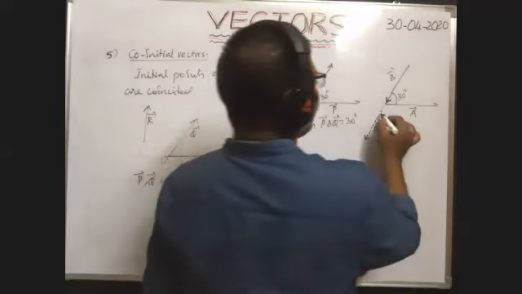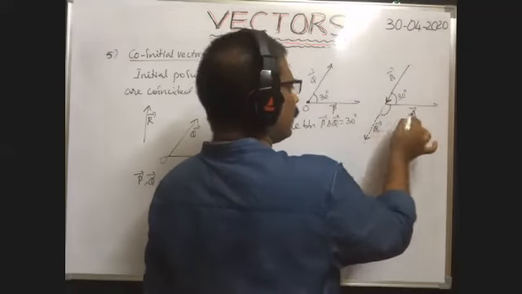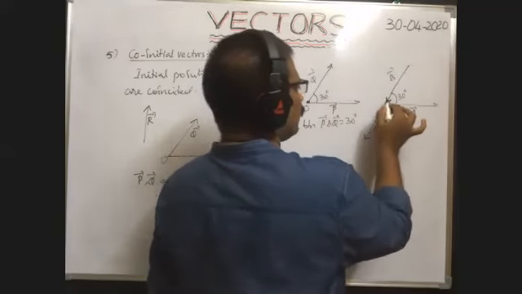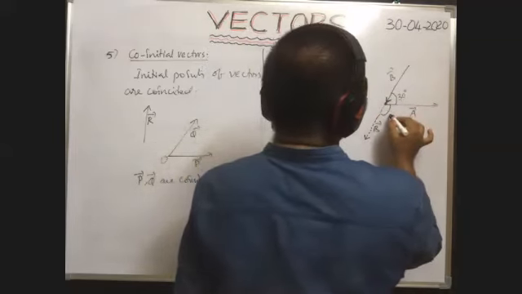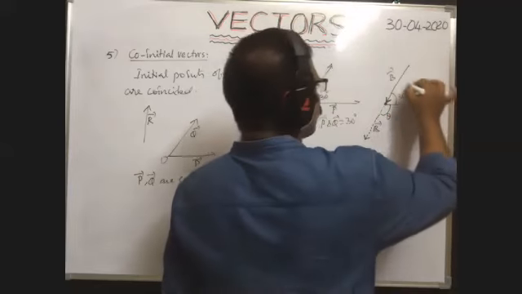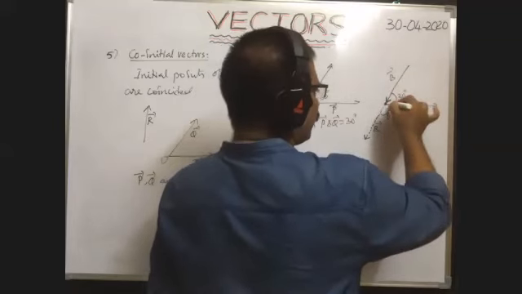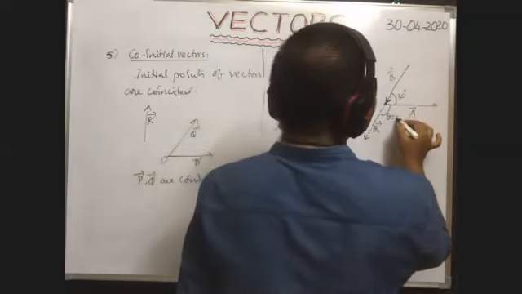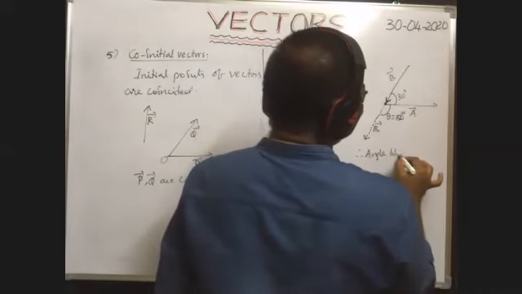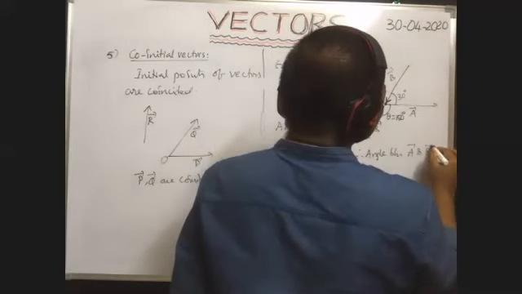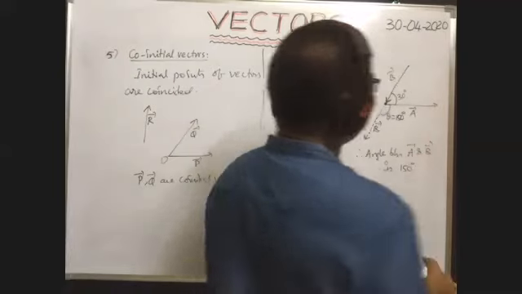Now the angle between these two, A bar and B bar, is considered when the initial points of A bar and B bar are coincided; then the angle between these two is the angle between the two vectors. So now it is 150. Theta is equal to, because a straight line is 180, from that you subtract 30, then the remainder is 150. Therefore, the angle between A bar and B bar is 150 degrees.